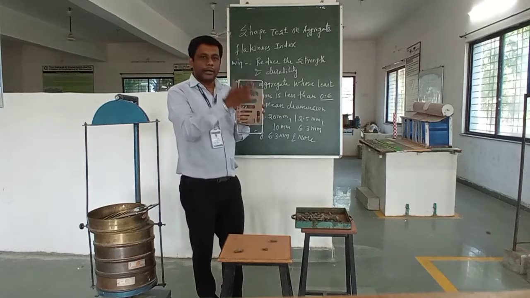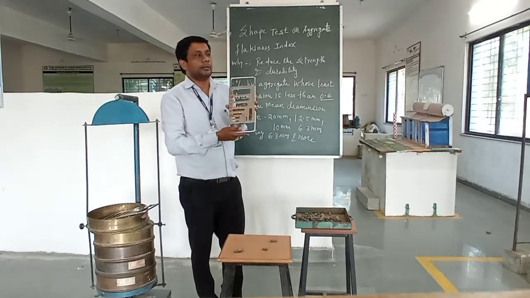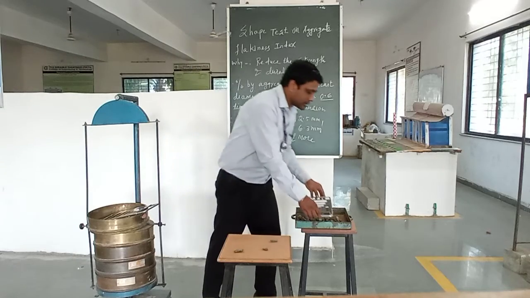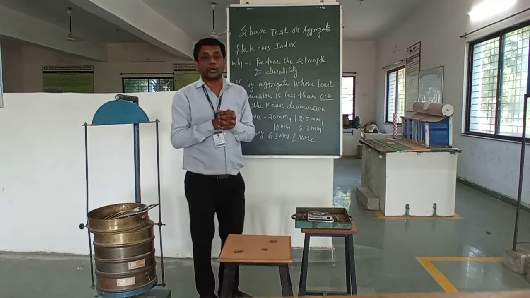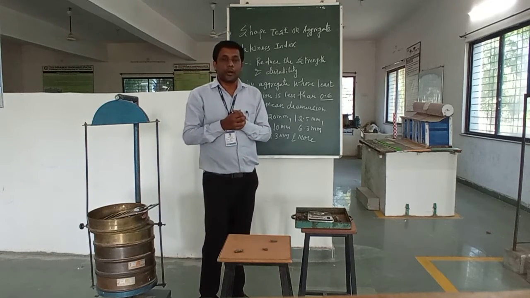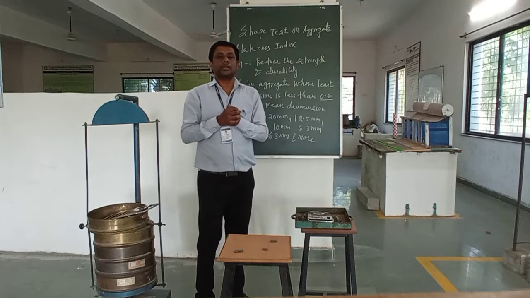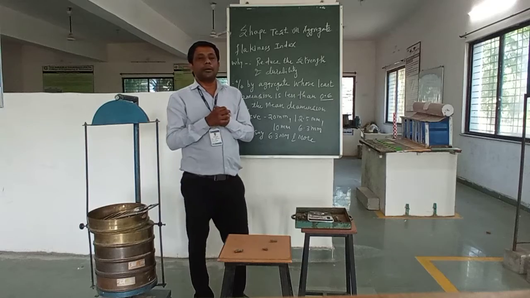Now, I already told you how this performance is important, because when we construct any huge structure, aggregate plays a very important role. If the shape of the aggregate is not proper, basically for construction we require circular and spherical type of material.